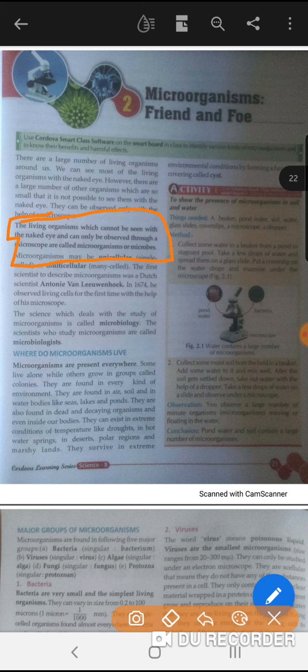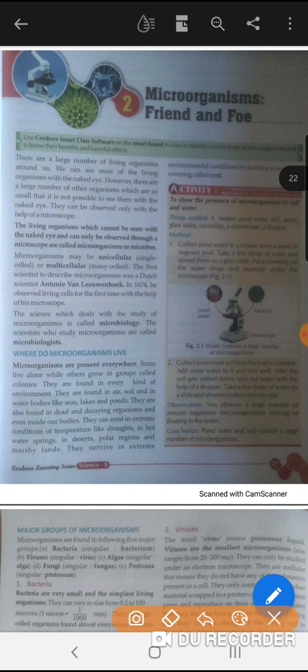Fine. Now, microorganisms may be unicellular or multicellular. Unicellular means the organism having only one cell, and multicellular means the organism that has more than one cell. Humans are multicellular and amoeba and paramecium are unicellular.